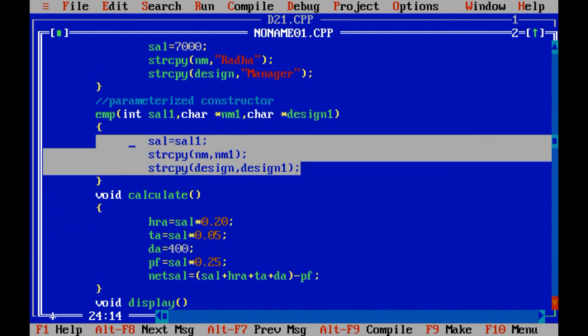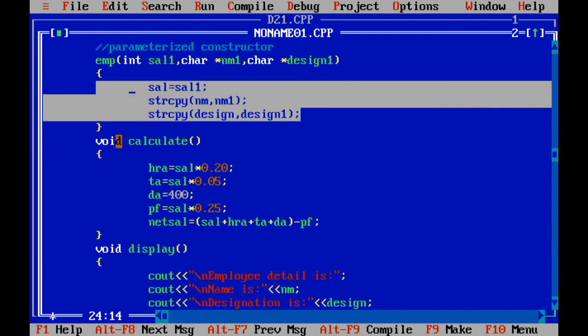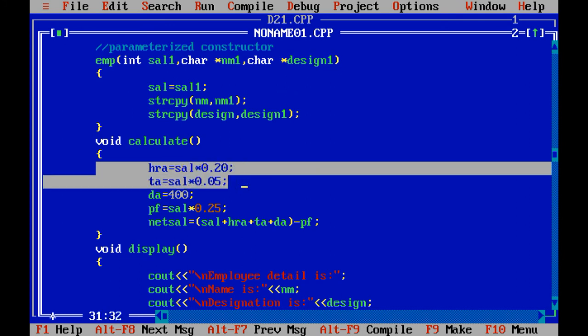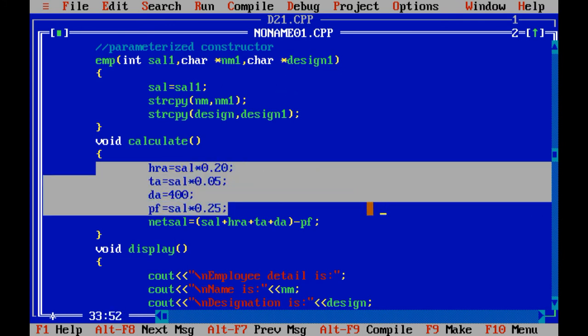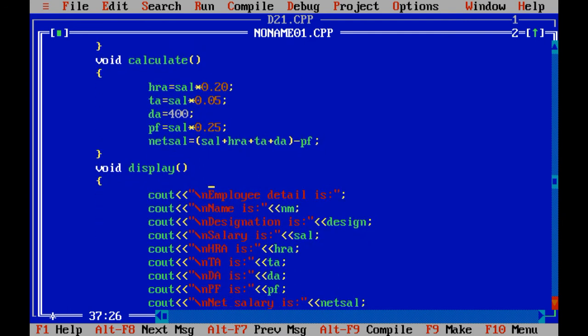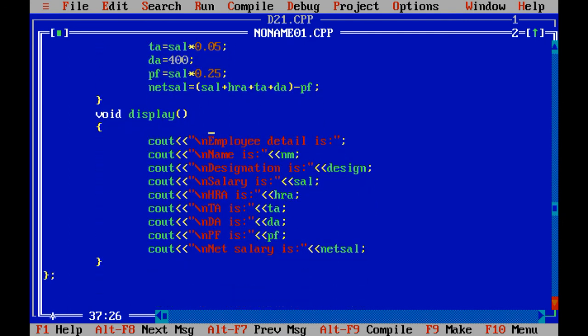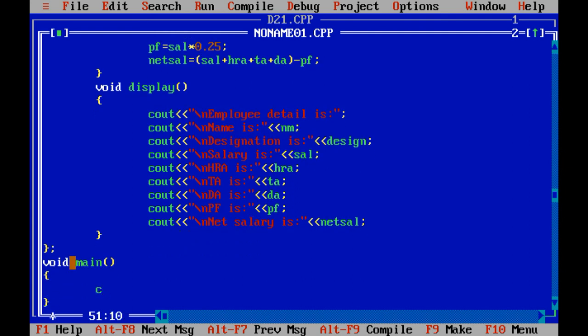After that, I have implemented one calculate method. In that, I have passed different formulas which are based on the calculations HRA, TA, DA, PF and net salary. And after that, the void display function is a function through which I am going to display the values which are related with the employee. Now let us implement the structure: void main, clrscr and getch function.